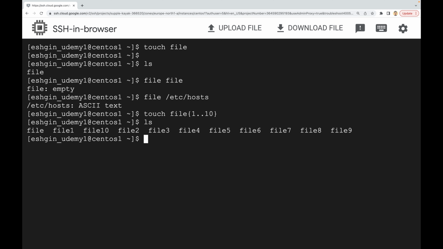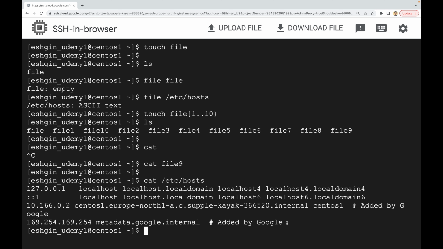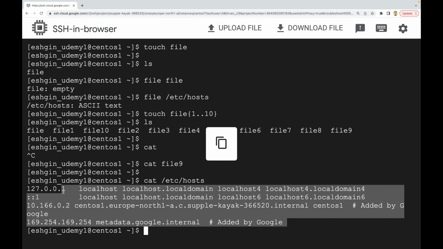In order to read the contents of the file, you can use the cat command. I forgot to give the argument, the file itself, so let's stop that. For example, let's say that I would like to read the contents of file9. Since file9 is empty, there is nothing to read, but we can read the hosts file. So under etc we have the hosts file. Let's use that, and it just reads the contents of this hosts file.